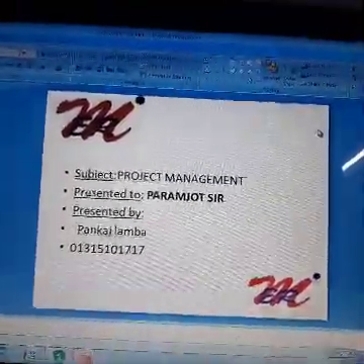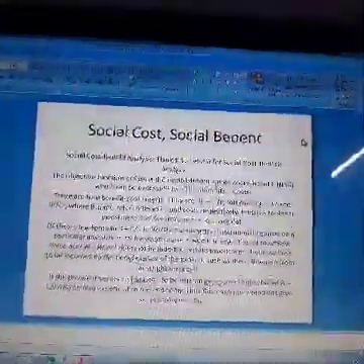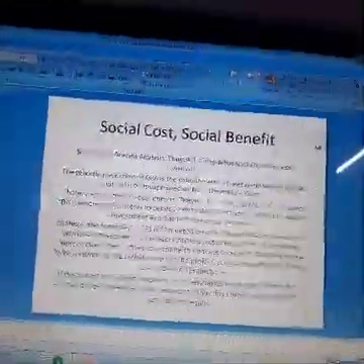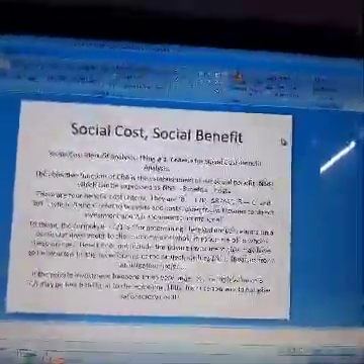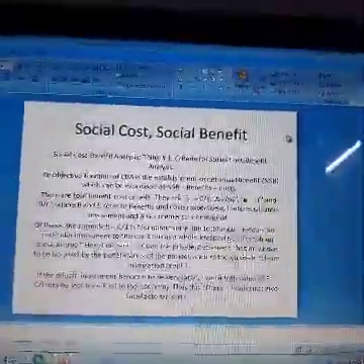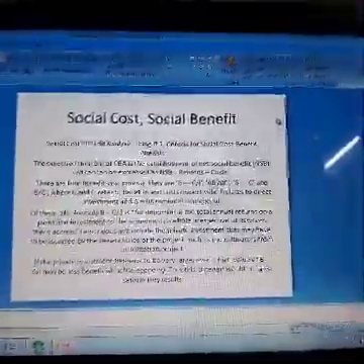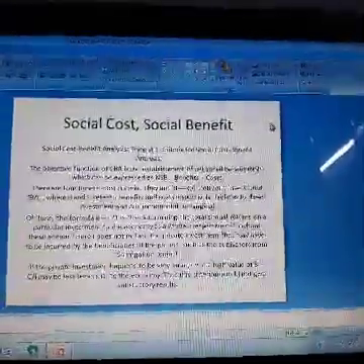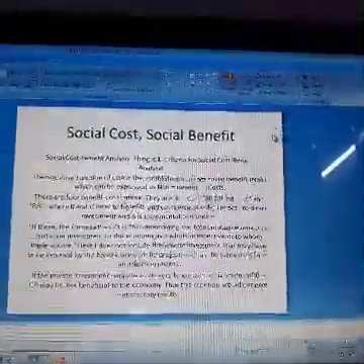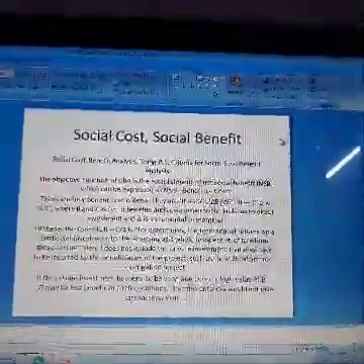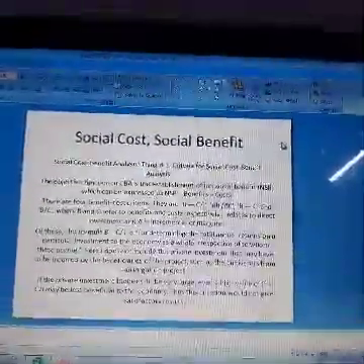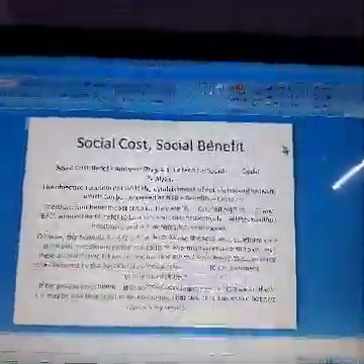Project management, social cost, social benefit, social cost benefit analysis. First, criteria for social cost benefit analysis. The objective function of CBA is the establishment of net social benefits, which can be expressed as NSB is equal to benefits minus cost.